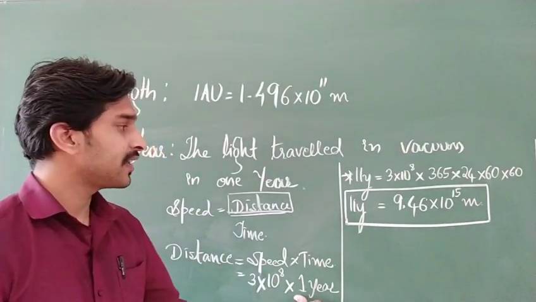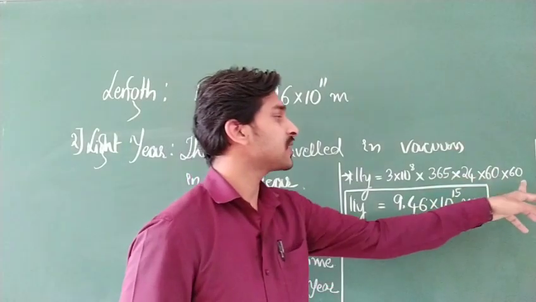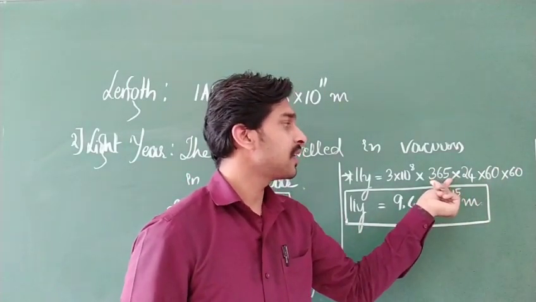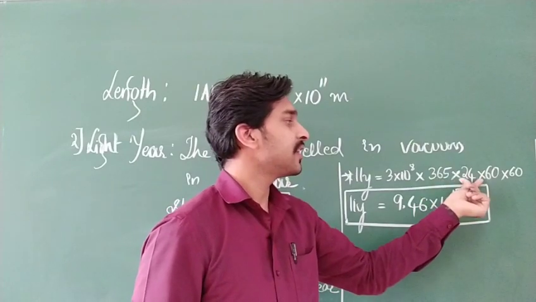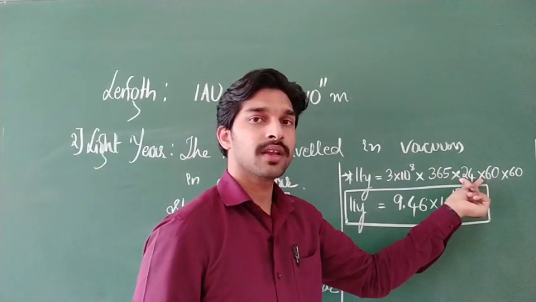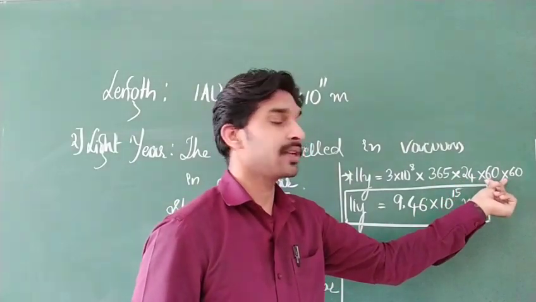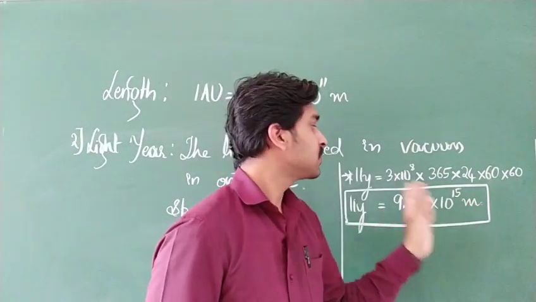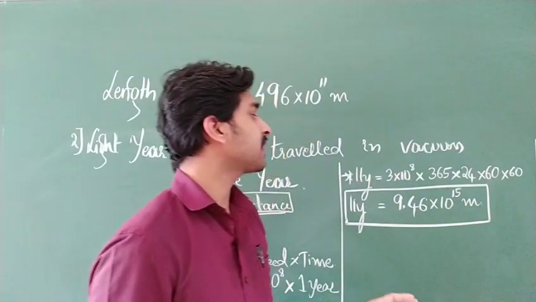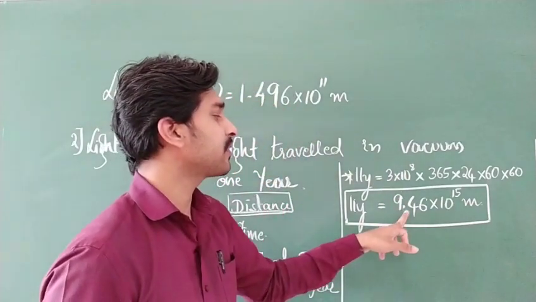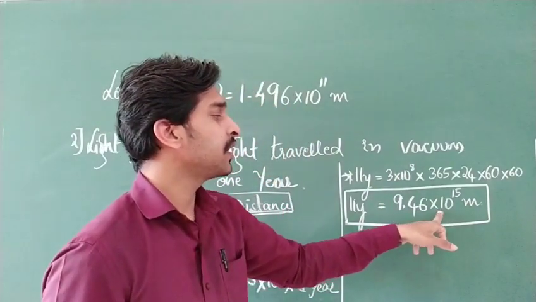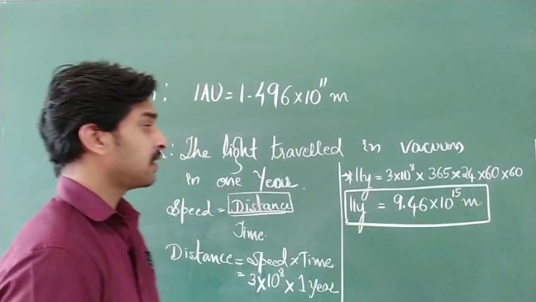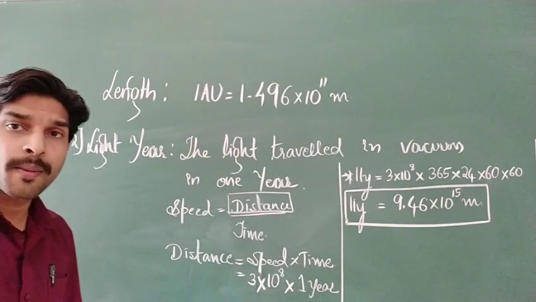So this 1 year I had completely converted into seconds. 1 year consists of 365 days, and in each day we are having 24 hours. In 1 hour we are having 60 minutes, and in 1 minute we are having 60 seconds. So if you calculate this complete calculation, approximately you are going to get 9.46 into 10 to the power of 15 meters. Clear? Shall I erase the board?